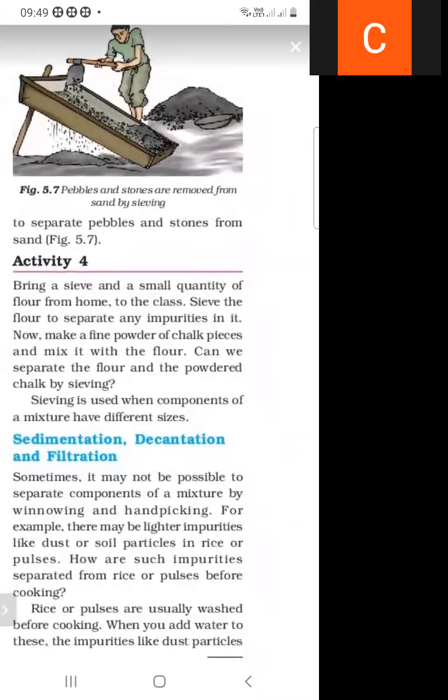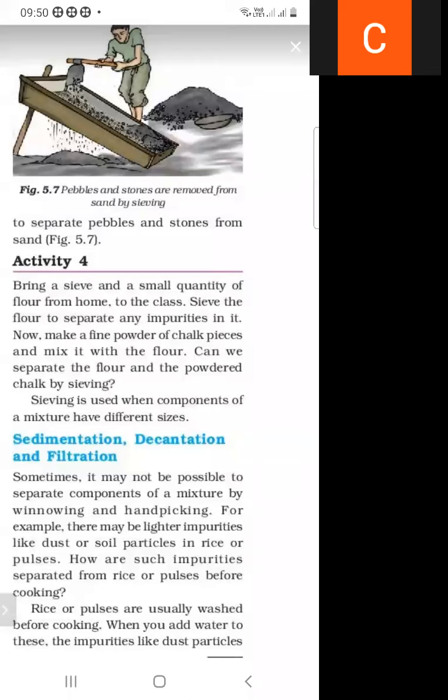Next is Activity 4. So what is Activity 4? Bring a sieve and a small quantity of flour from home to the class and sieve the flour to separate any impurities in it. Now make a fine powder of chalk pieces and mix it with the flour.